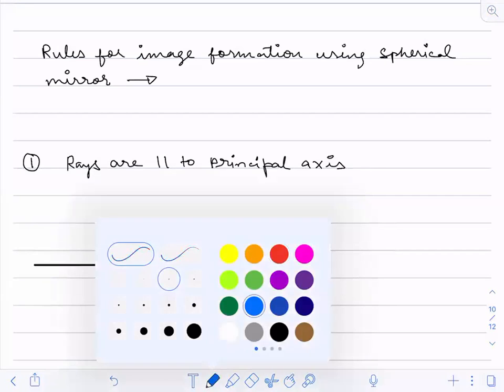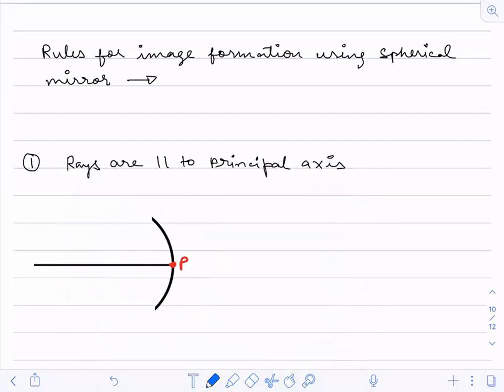Now, if two parallel lines, one like this and one like this, are parallel to the principal axis, when they fall on the mirror, what will happen? They will reflect like this, and they will reflect like this.